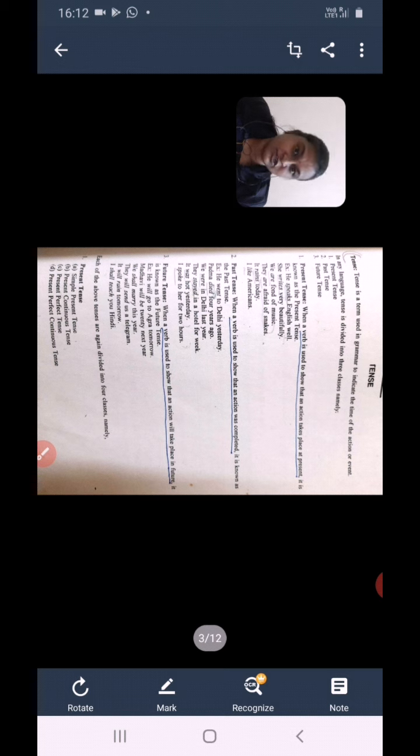So grammar comes in your section B along with writing skills. Your section A deals with reading comprehension skills, that is for 20 marks according to your paper. In section B, we deal with grammar along with writing skills. Writing skills is totally different. We are not speaking about writing skills. Of course, it is a branch of grammar, but today we are going to start with tense.